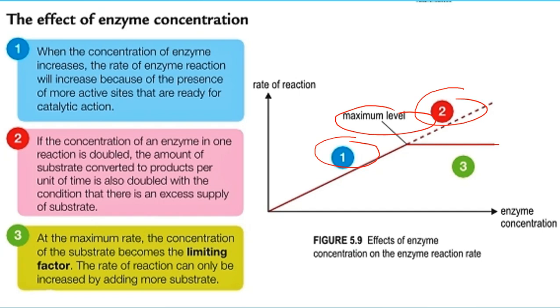So ini adalah sama dengan substrate concentration tadi lah. Bila kita tambah enzyme concentration, dia punya rate of reaction pun increase. Okay, tetapi itu sampai maximum level sahaja. Selepas maximum level, dia akan constant. Di sini rate of reaction dia constant. Sebab siapa jadi limiting factor adalah the substrate yang akan jadi limiting factor. So, kita boleh increase balik itu rate of reaction dengan cara tambah substrate lah. Okay, tambah substrate. Begitu. Alright.